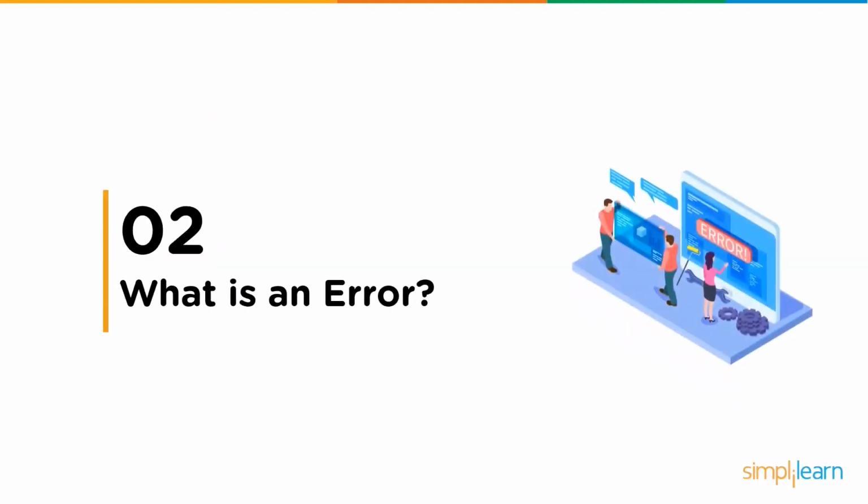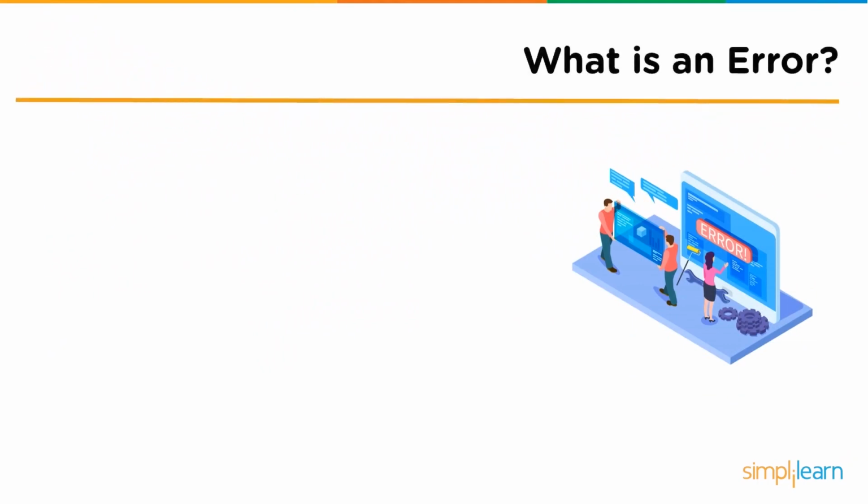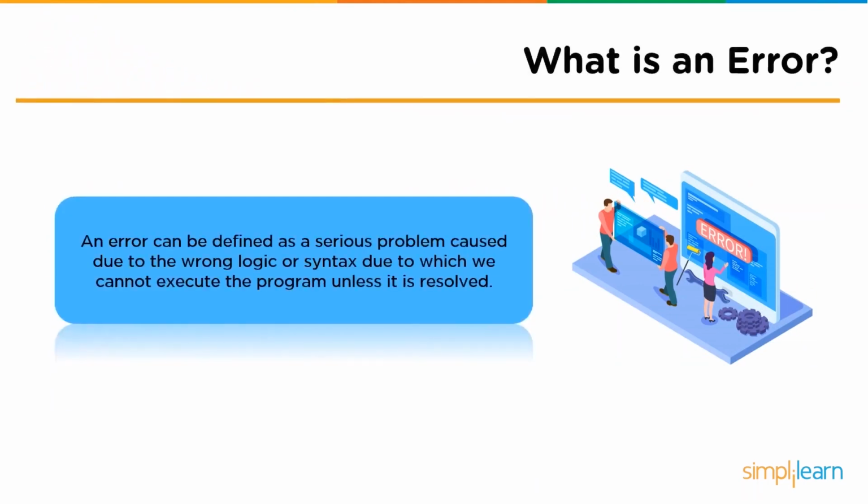Now, followed by this, we will move ahead into our next topic, where we will understand the meaning of an error. So what exactly is an error? Here, we are trying to learn about the error just to eliminate the ambiguity between an exception and an error. Further, we will discuss the major differences between them. But now, let us go through the term error first.